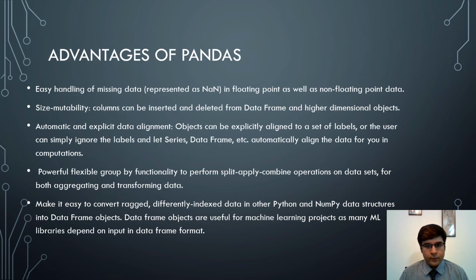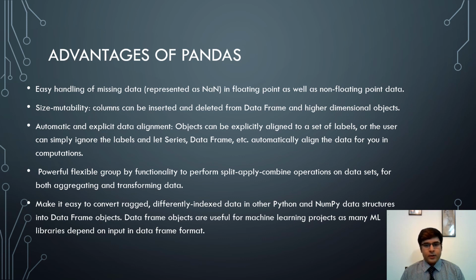What are the advantages of Pandas? Easy handling of missing data, which is represented as NaN or not a number, in floating point as well as non-floating point data. Size mutability, which means columns can be inserted and deleted from data frame and higher dimensional objects. Automatic and explicit data alignment, which implies that objects can be explicitly aligned to a set of labels, or the user can simply ignore the labels and let series, data frame, etc. automatically align the data for you in computations.